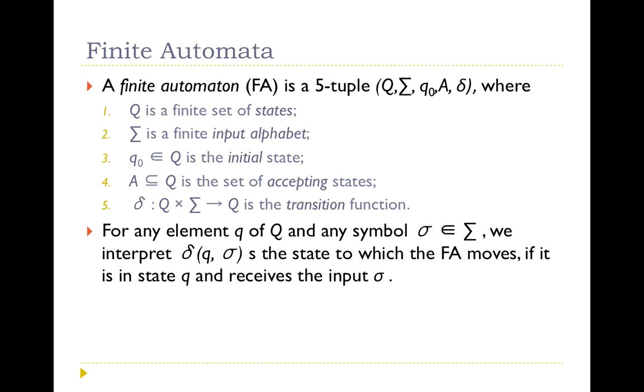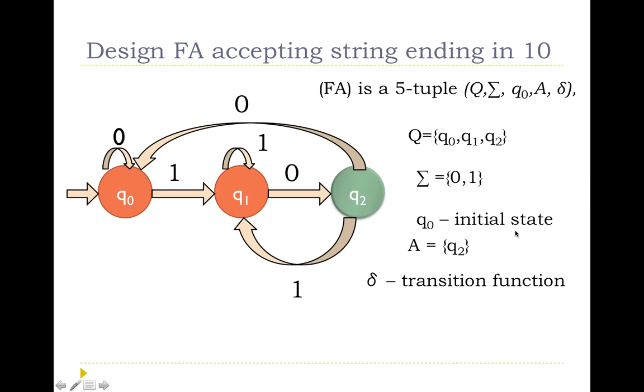So the FA is a 5-tuple of Q, sigma, delta, Q0 and A. Q is the set of states, and in this example there are 3 states, Q0, Q1 and Q2. Sigma is the input alphabet, so the input symbols allowed here are 0 and 1. We are considering Q0 as the initial state.